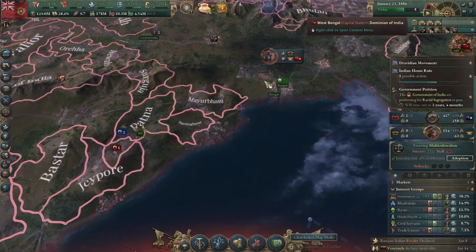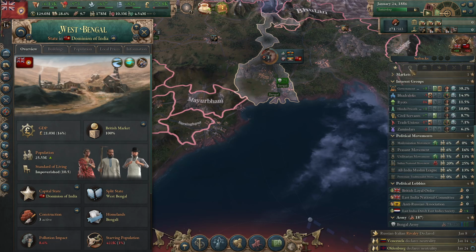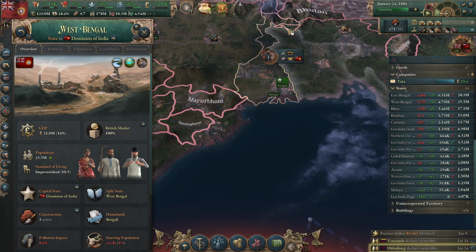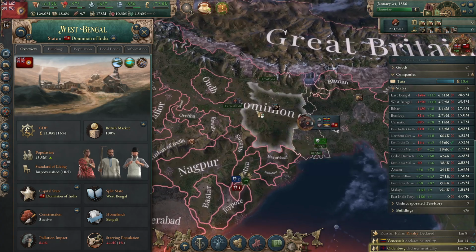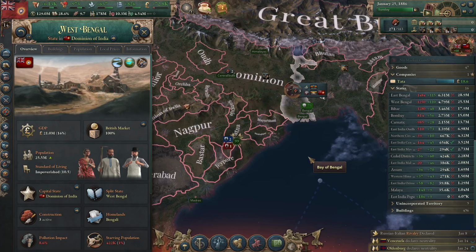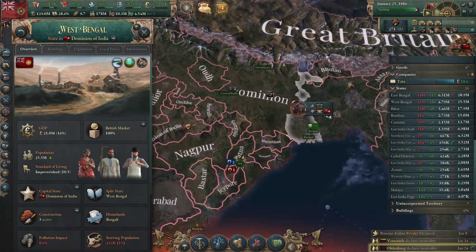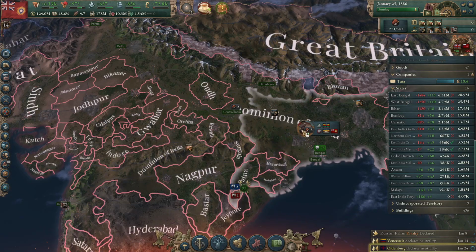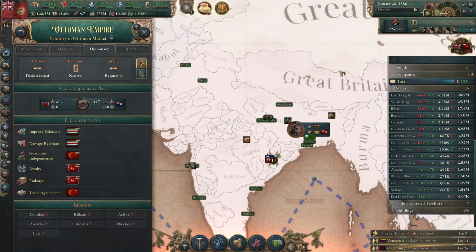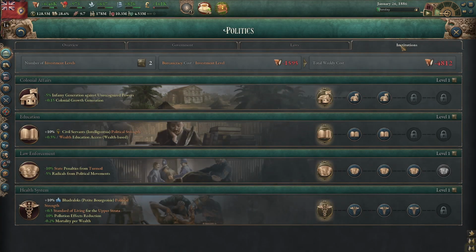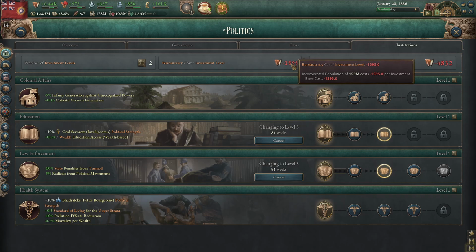Alright, so what does that do to my bureaucracy situation? It doesn't even get close to solving it, to be completely honest. It's nowhere near solved. But, you know, it's getting there. Alright, and we've got a pile of bureaucracy to play with now. So let's go ahead and increase education. Education and law enforcement. It's going to be about 1,600 for each, so if you multiply that by 4, that's 6,400, and that's about as much as we've got.